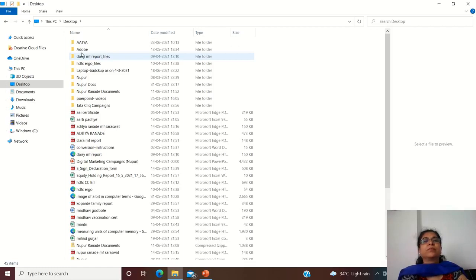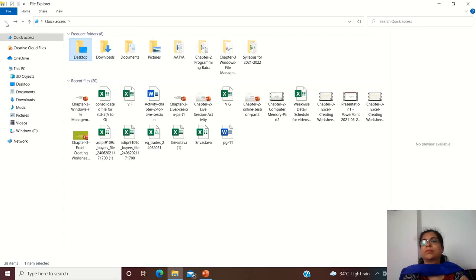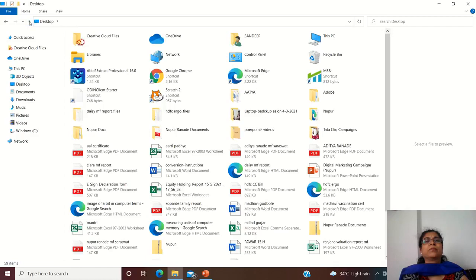You will get all the files displayed which are there on the desktop, and out of that if you want to select or open any particular file, you can do it by pointing on that and clicking on that, any folder or any file. By this you will go back to the screen. Now here if you want to go ahead up to the desktop, like this it will come.